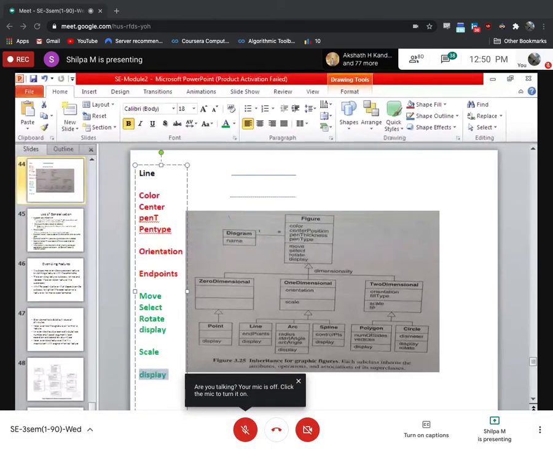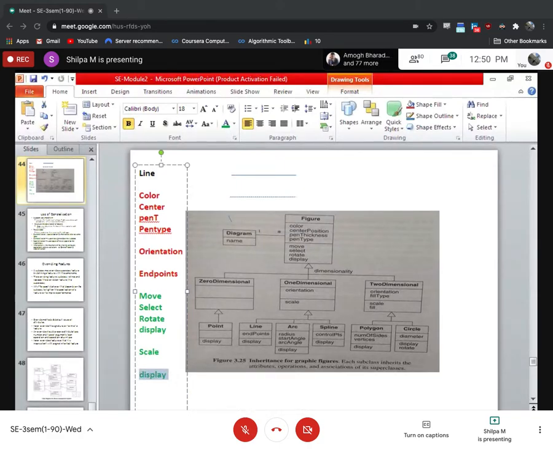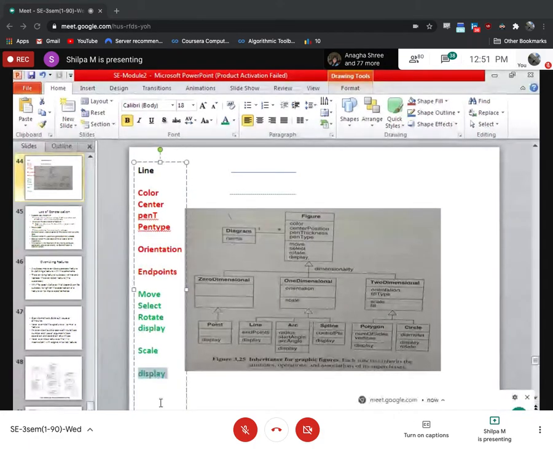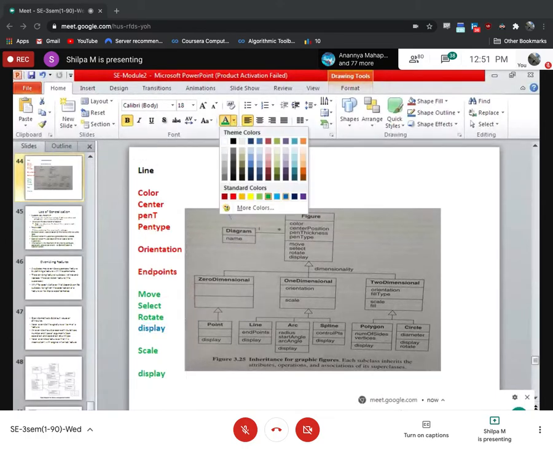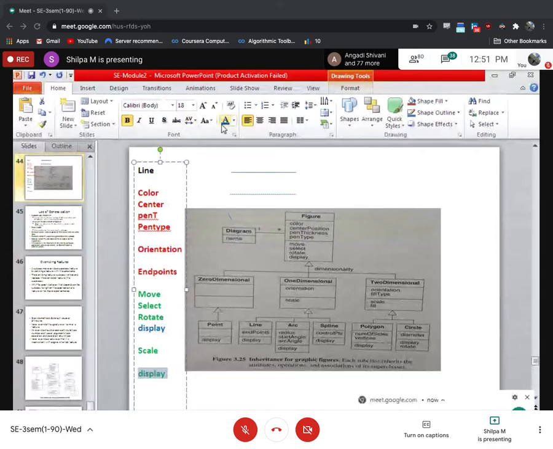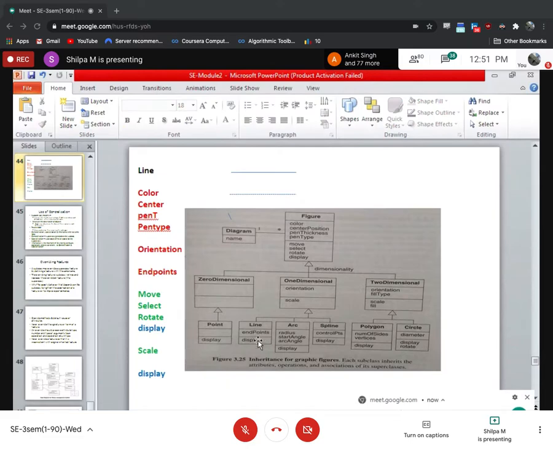So overriding is nothing but wherein in the base class you have a general or a default thing, but you don't want the default thing. You want to have your own specific definition for that. So you will define the same thing with the same name as your base class. See in this case here, this is an example for overriding. You have a display here. Two types of display are there in line. One is the display which belongs to the figure, and the other display is the one which belongs to the line.